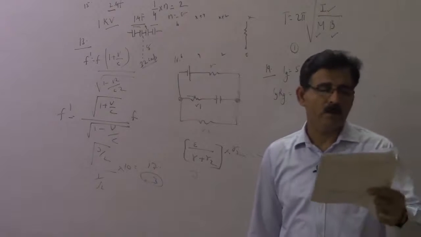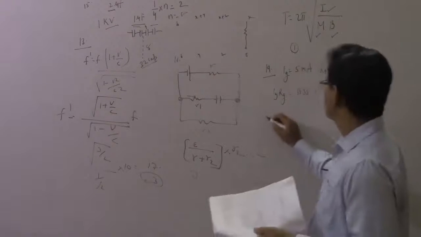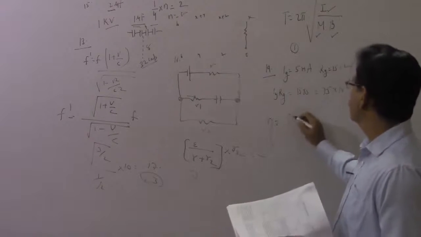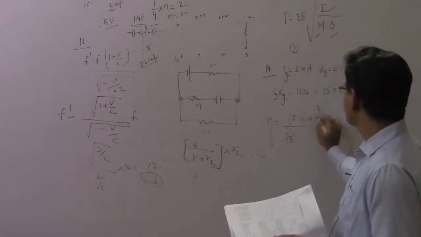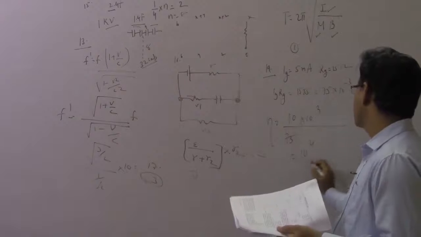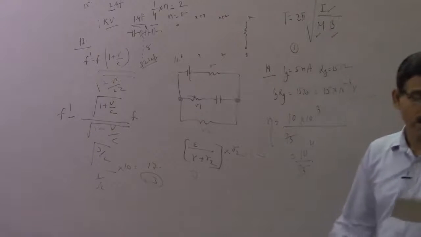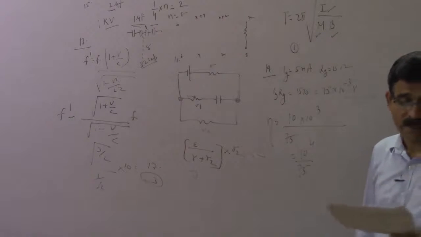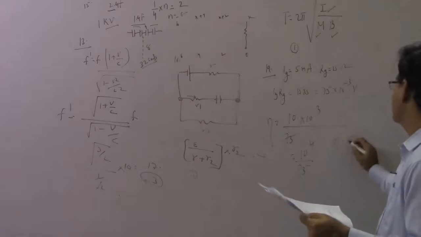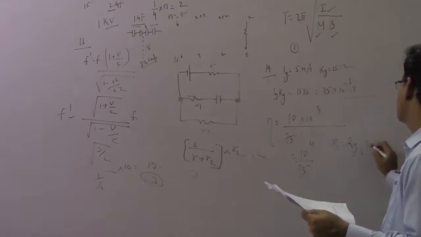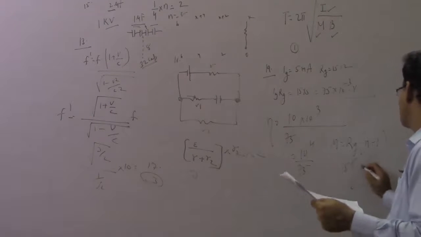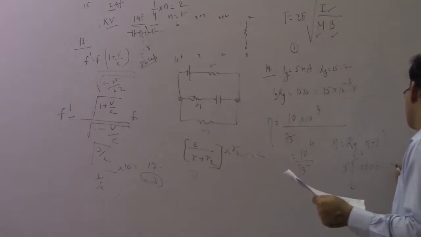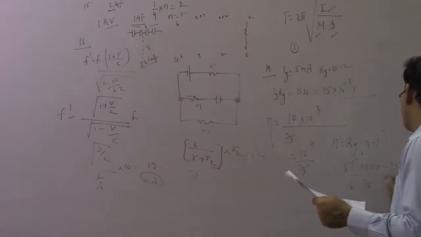Now what do you want to make? You want to make a voltmeter of 10 volt. What is the formula? N is equal to what you want to become divided by what you are capable of: 75 into 10 to the power 3, that is 10 to the power 4 by 75. Now what to do? You put a multiplier in series. So multiplier M, formula is Rg into N minus 1. Solve it. 75 into N, that is 10,000 minus 75, divided by 75.